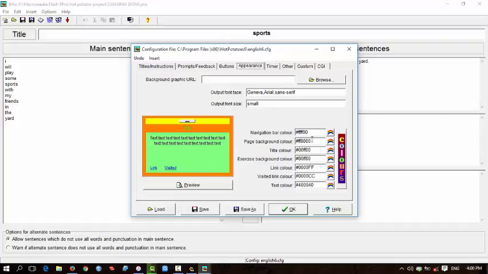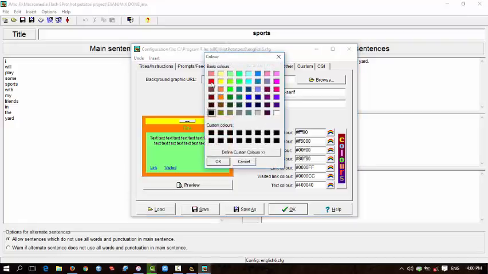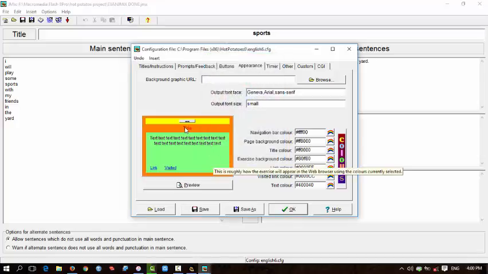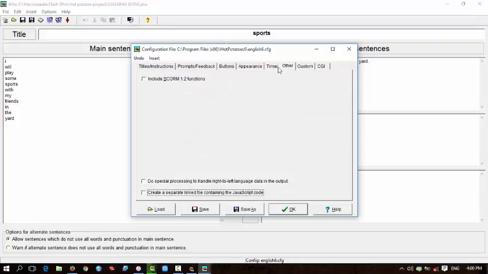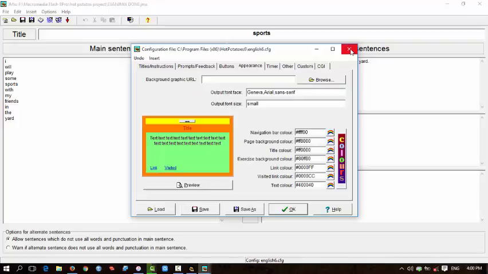You can change this color. For example, if you like red or green, you can change it. The title, you can choose which color you like. Just choose the right one and click OK. So the title here becomes a red one. You can use a timer, setting how many minutes your student will take to answer this question. Just be as creative as you can.